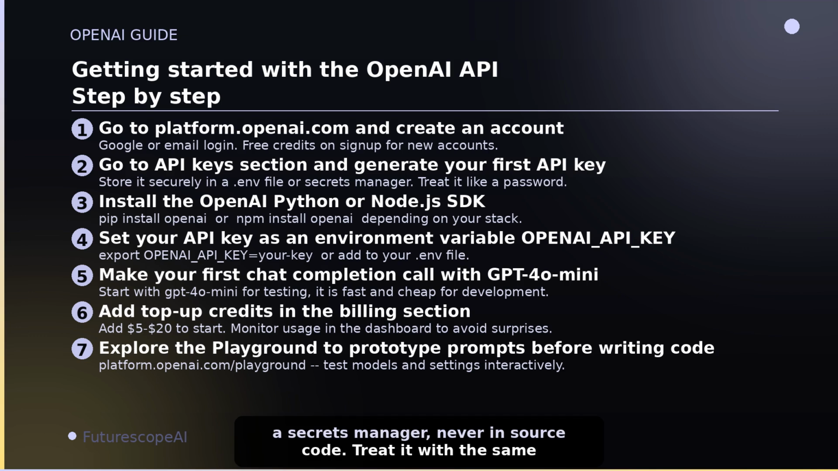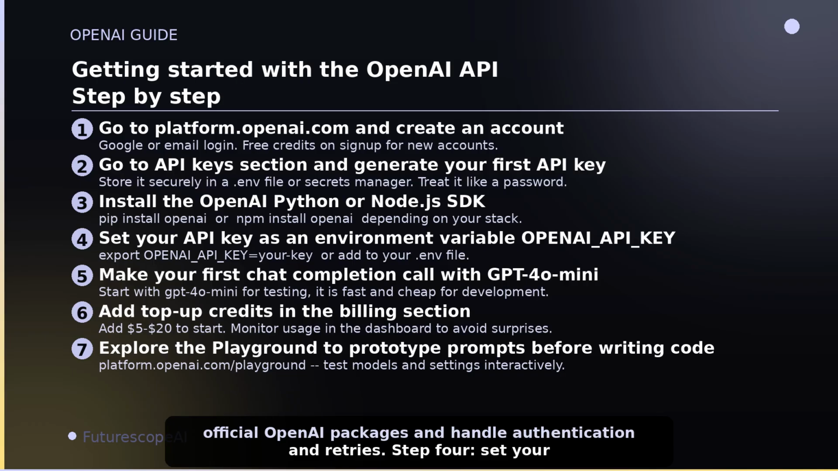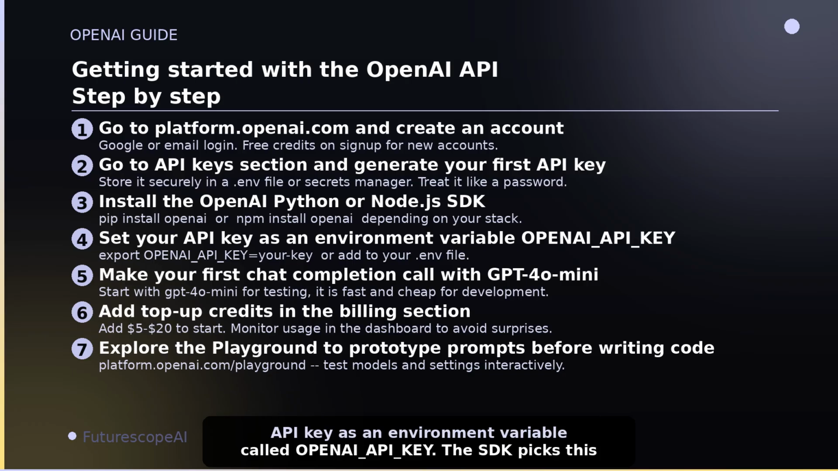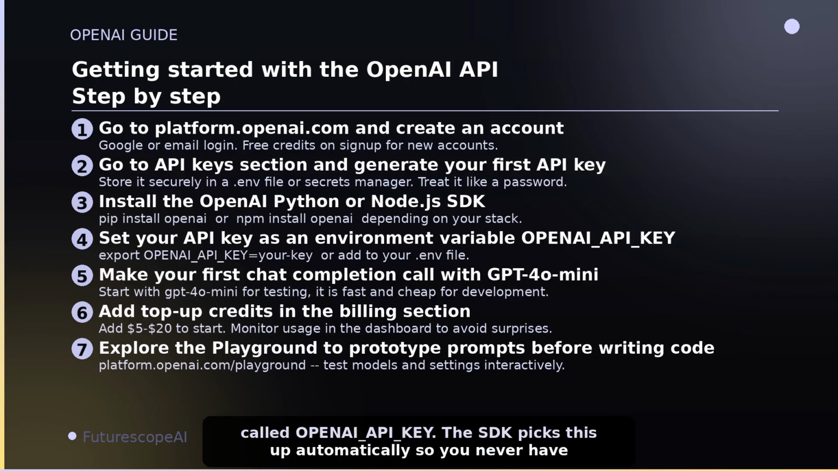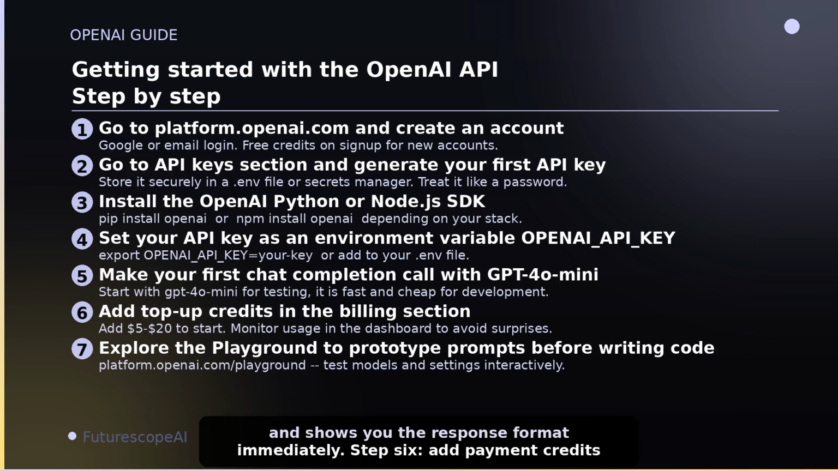Step 3. Install the official SDK. Pip install openai for Python, npm install openai for Node.js. Both are official OpenAI packages and handle authentication and retries. Step 4. Set your API key as an environment variable called OPENAI_API_KEY. The SDK picks this up automatically so you never have to hardcode it. Step 5. Make your first chat completion call using GPT-4o Mini. Start with the Mini model for development. It is fast, inexpensive, and shows you the response format immediately.